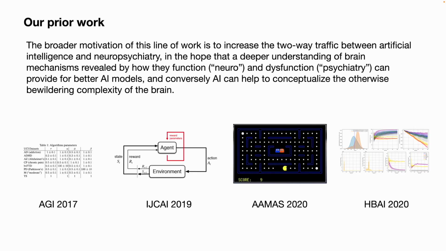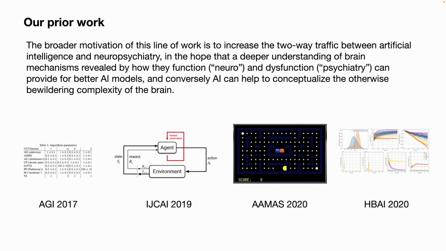So where does that fall? The broader spectrum of our line of work is to increase the two-way traffic between AI and neuropsychiatry, because we want to form a deeper understanding of the brain mechanisms revealed by how they function and dysfunction. That can both help us understand the complexity of the brain and build models for human decision making, but also potentially help us build better AI models.